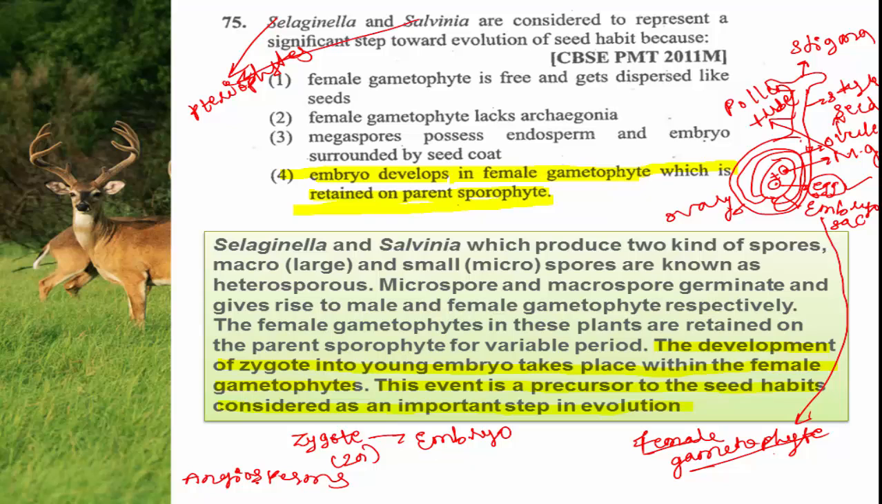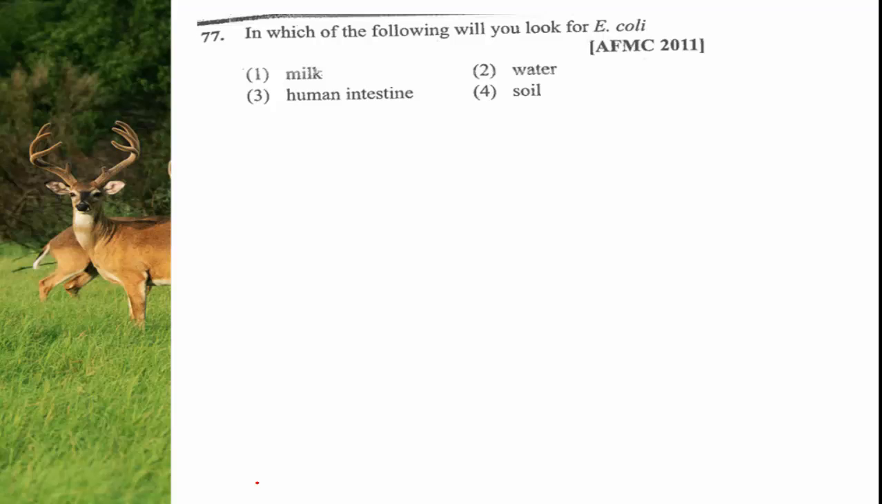So, moving to the next question. In which of the following will you look for E. coli? What is this E. coli? It is a bacterium. Its complete expansion is Escherichia coli. Where do you find this E. coli? Milk, water, soil or human intestine?